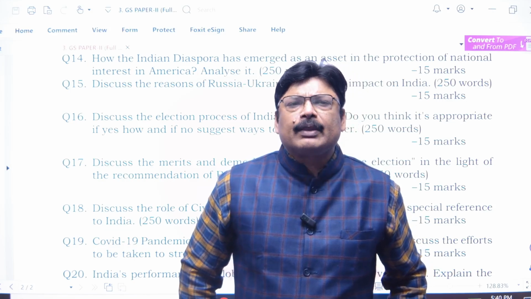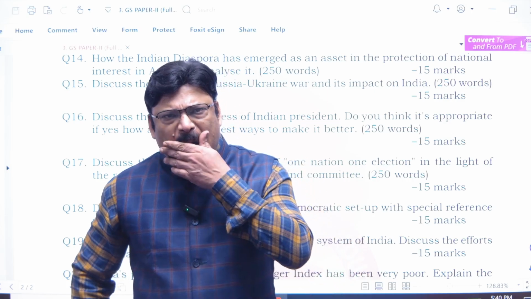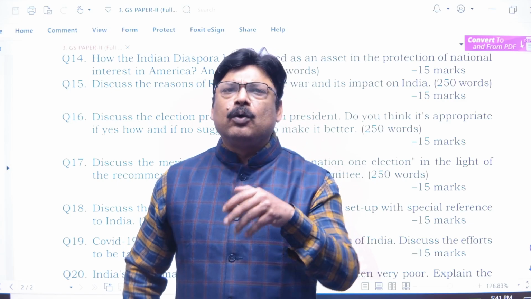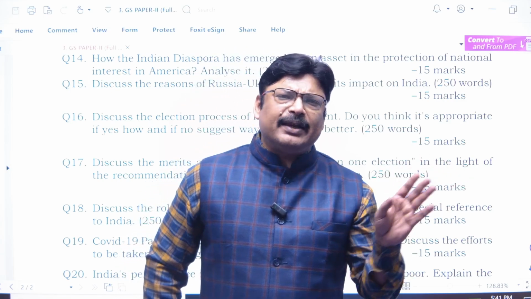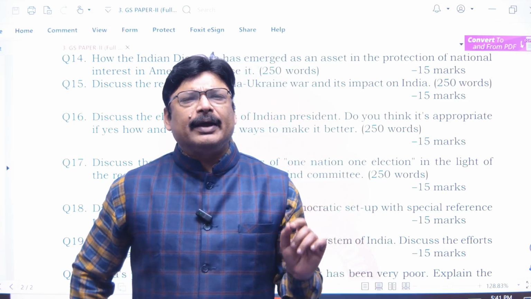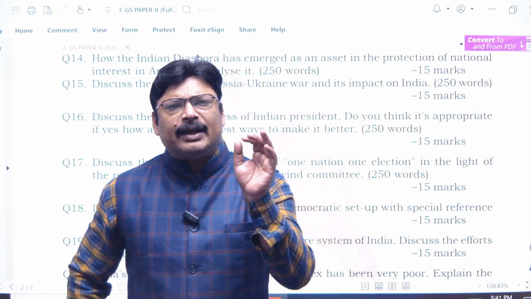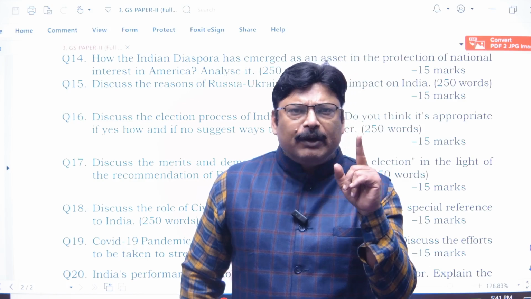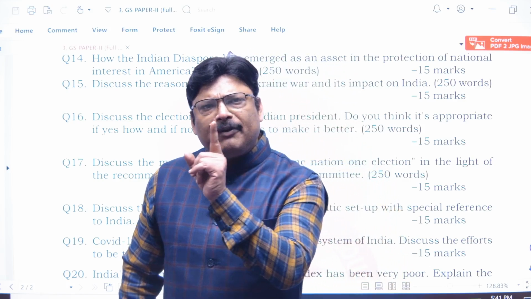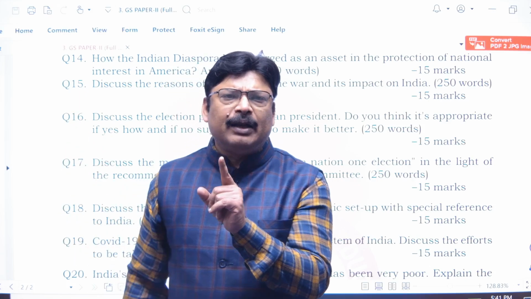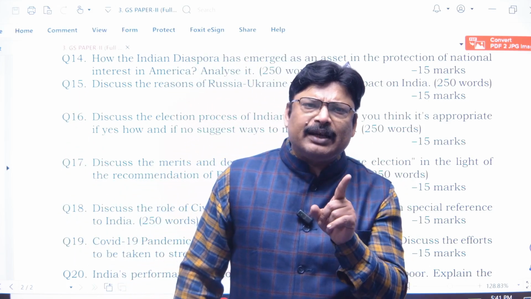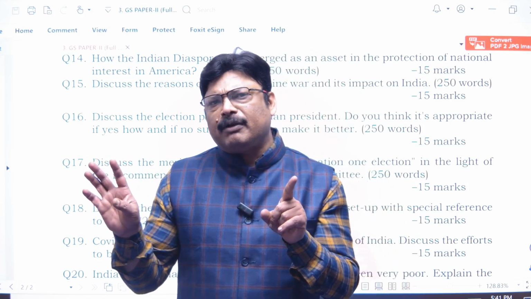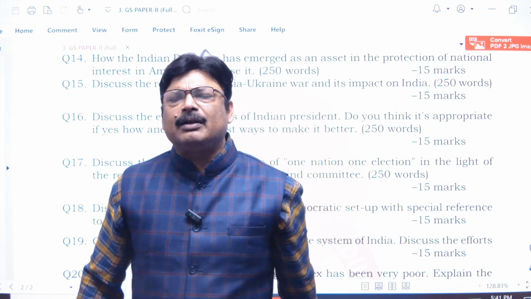First of all, let's clear who elects the president. Obviously, the president is elected by the electoral college, which comprises elected members of Lok Sabha, elected members of Rajya Sabha, not the nominated ones, and elected members of the Legislative Assemblies. The Legislative Councils in states are not part of it. So this is the electoral college that we have.